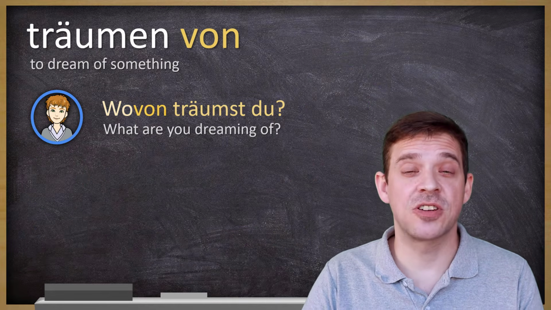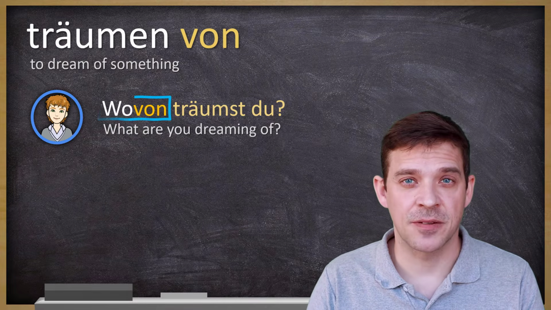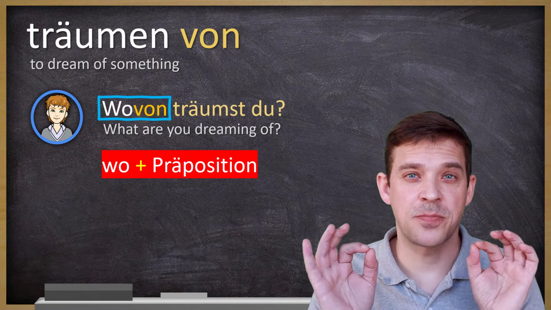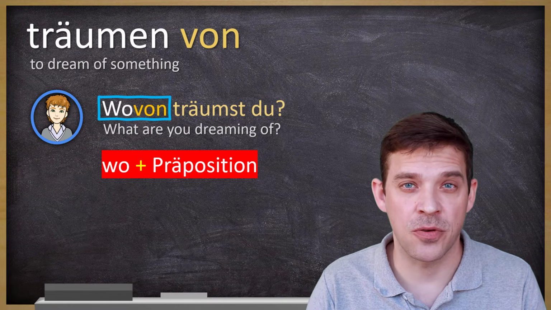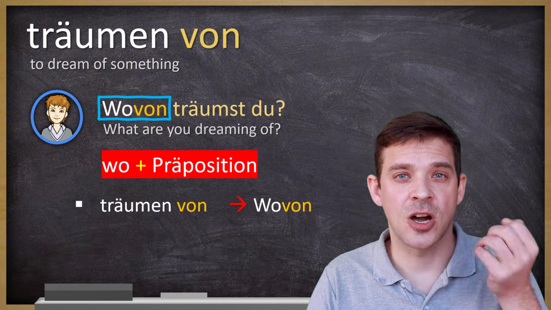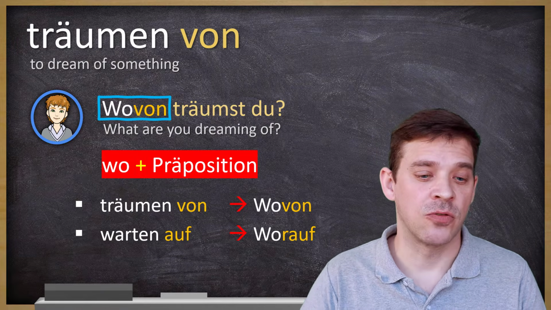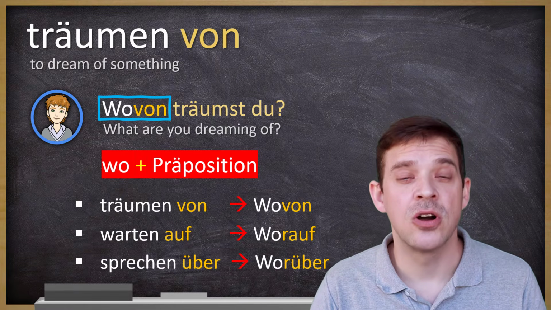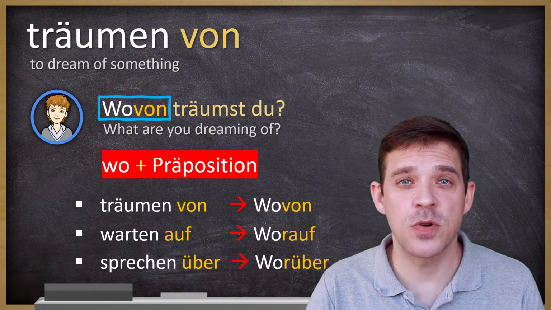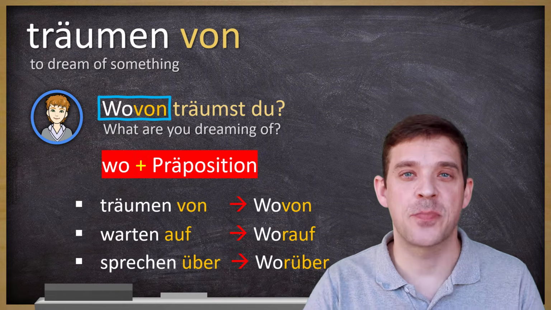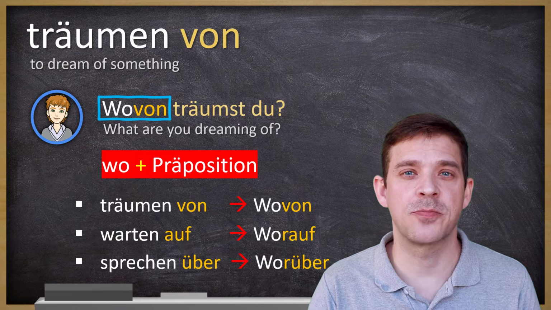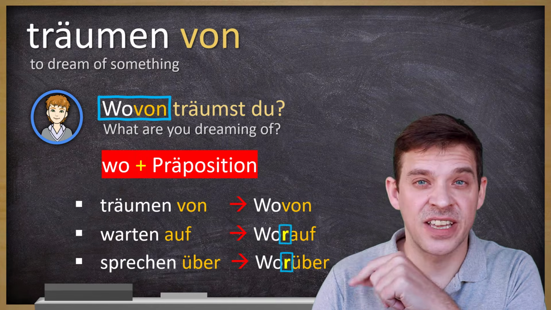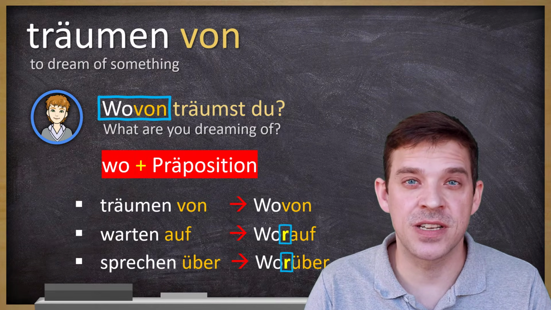Now let's look at this question word wovon more in detail. The rule is always wo plus Präposition, so the preposition which is used in this verb. Zum Beispiel träumen von becomes wovon. Oder warten auf, worauf. Oder sprechen über, worüber. So it's always the question word wo plus Präposition in einem Wort, always in one word. And again, this R here, this problem, later in the bonus tip.